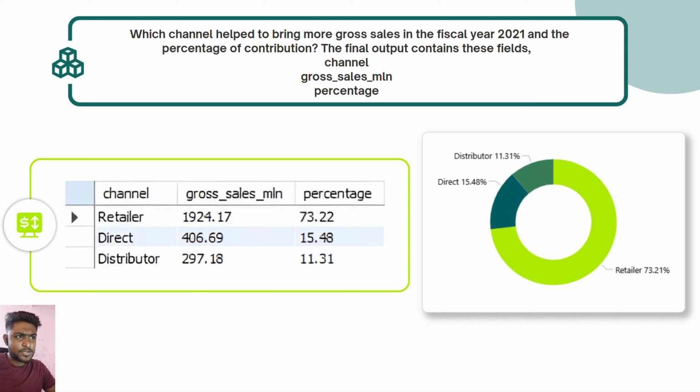So this is our next question, and the question says which channel helped to bring more gross sales in fiscal year 2021 and the percentage contribution. So I'll list down all the channels and their gross sales in millions. So the value you are seeing here is in millions and their percentage contribution. So most of the gross sales is coming from retailer. You can see 73% of gross sales is coming from retailer, and you can see a visual representation on the right hand side, which is a donut chart. So let's move on to the next question.